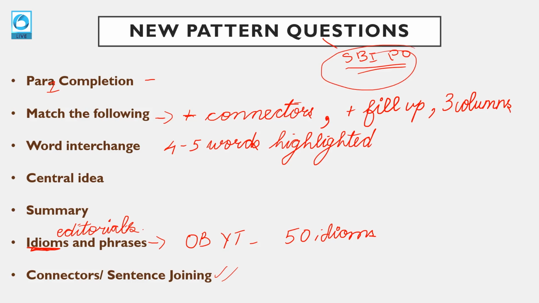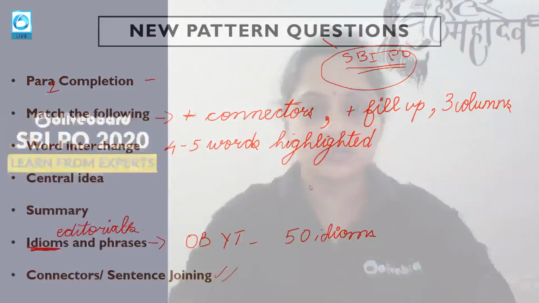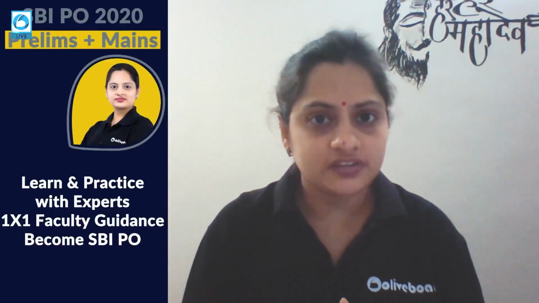So this is your complete English syllabus, which I have divided into 3 parts, right? So grammar, non-grammar standard question types, and new pattern questions. This is your entire syllabus for the SBI PO English section. I hope now there will be no confusion with regards to the syllabus. It's pretty clear what all you have to cover.